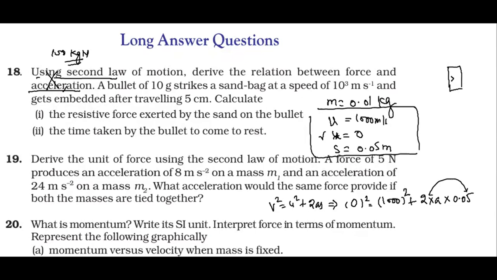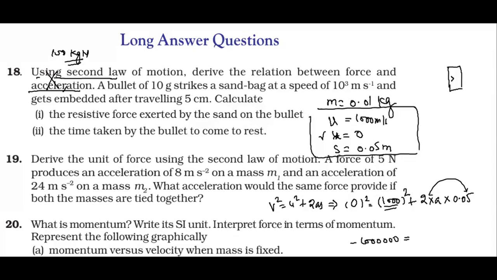And this goes to the other side, so what do you get here? You get 1000000, with a minus sign, because when you square 1000 you get 10 raised to the power 6.